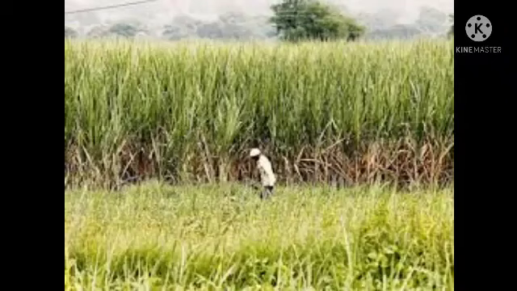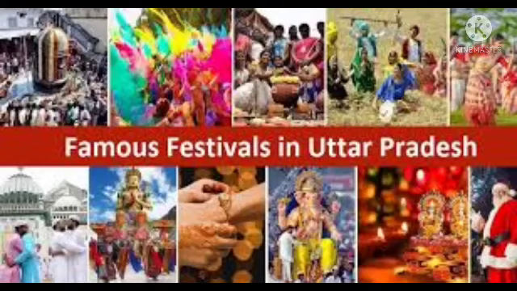Not only sugarcane, besides wheat, rice, maize and pulses are also grown in Uttar Pradesh. In Uttar Pradesh, people speak Hindi and Urdu as the main languages.